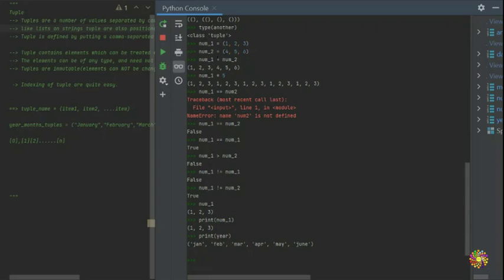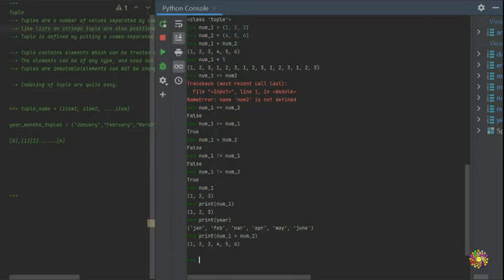So we have number 1 and number 2. You can do the same inside the print: print num1, and you can do num2, and you guys are going to see num1 and num2, 1 2 3 4 5, exactly like that. So you can use your print in here.